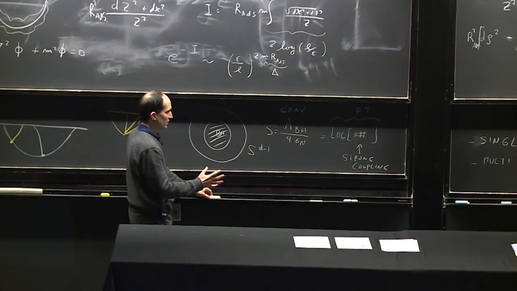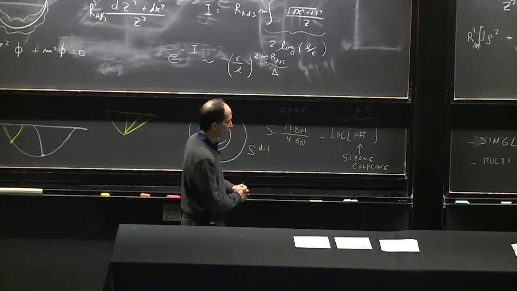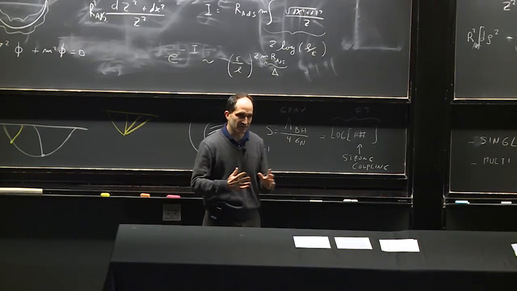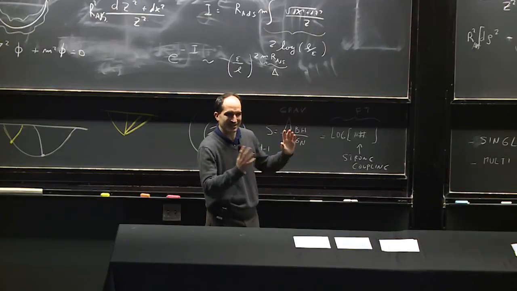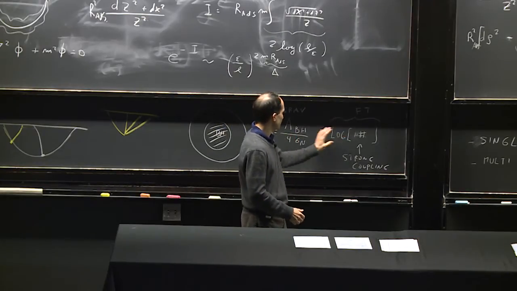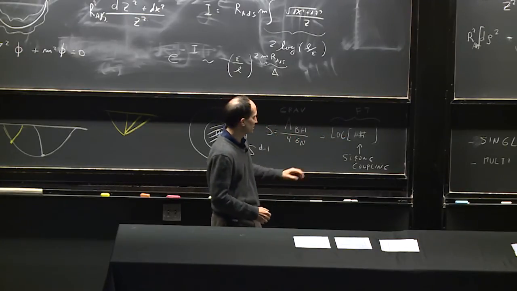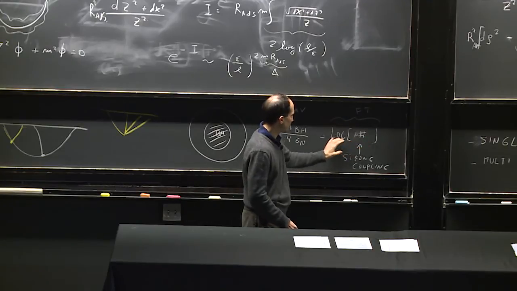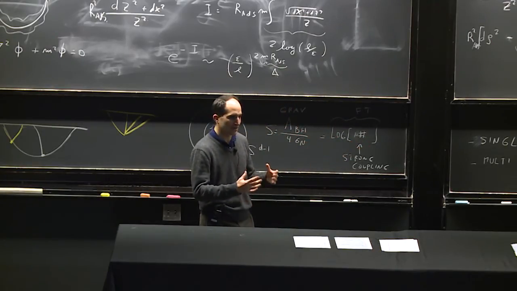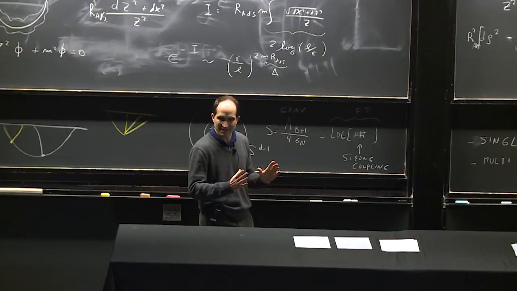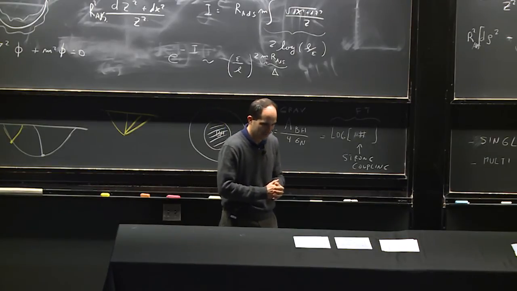So that's if you wanted to check it. If you assume that the duality is true, then somehow it must work that the number of states should be equal to the area, and this would give a microscopic explanation of the black hole entropy. So it's a description where all the states of the black hole are explicitly counted, and we have some description for them.